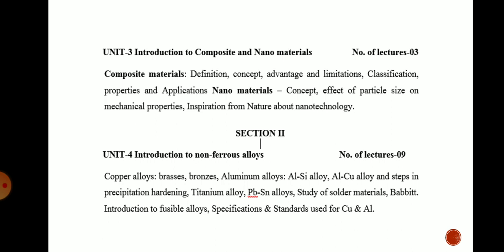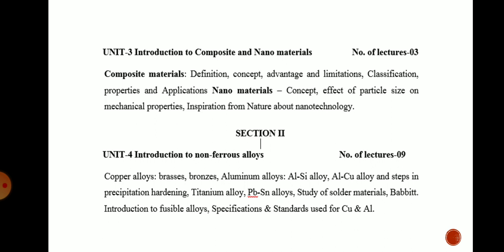In detail we will see the copper alloys and aluminum alloys: the phase diagrams for copper alloys, brass and bronze, and the phase diagrams for aluminum alloys, that is aluminum-silicon alloys and aluminum-copper alloys. We will also study some other non-ferrous alloys such as solder material and babbitts. We will also focus on the introduction to fusible alloys, and the specifications and standards used for copper and aluminum alloys. So these things we will study in the introduction to non-ferrous alloys.